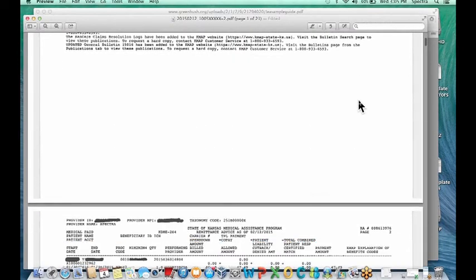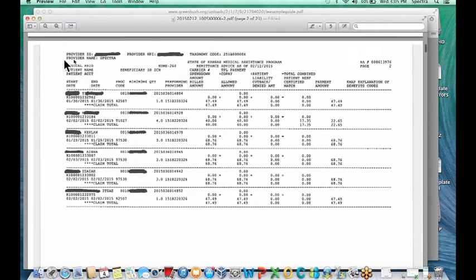So if we go to the second page, it also has the same information at the top, your provider ID, NPI, the taxonomy code, whether it specifies that you're LEA or early childhood. It also has the same date, the same RA number, and it gives you actually columns for each thing that you can look at here. So let's go through them.